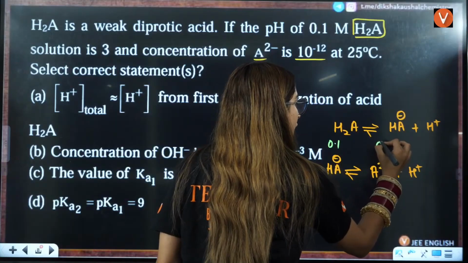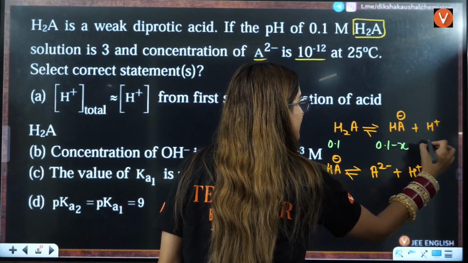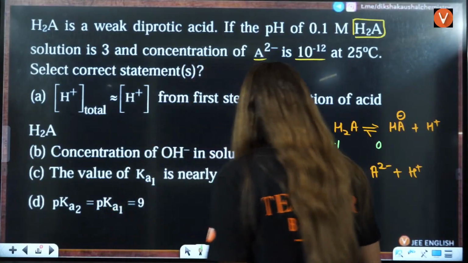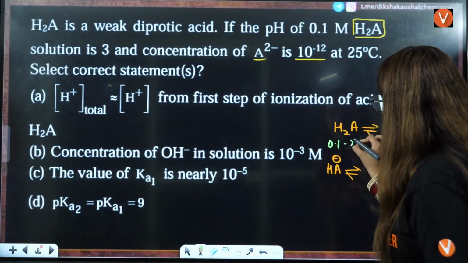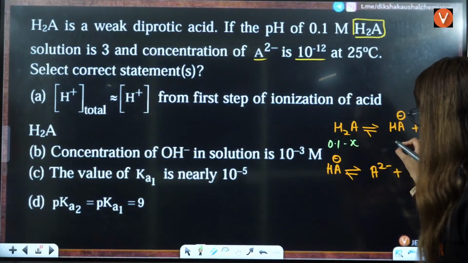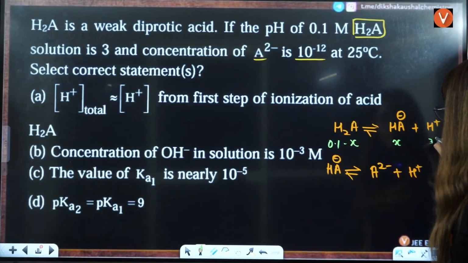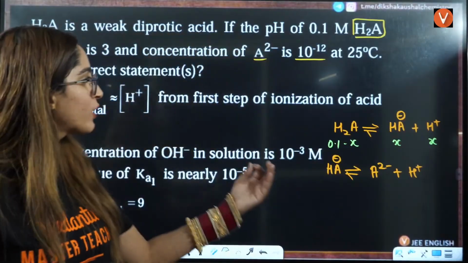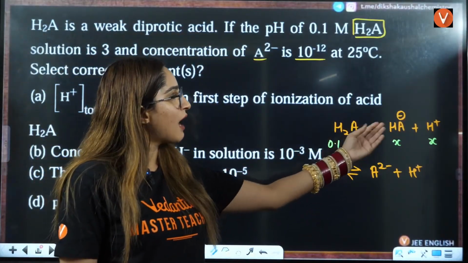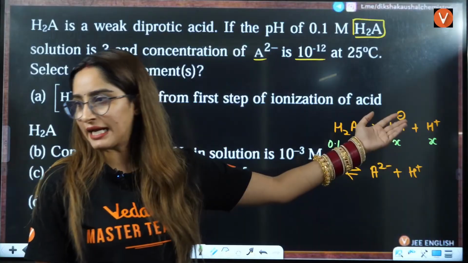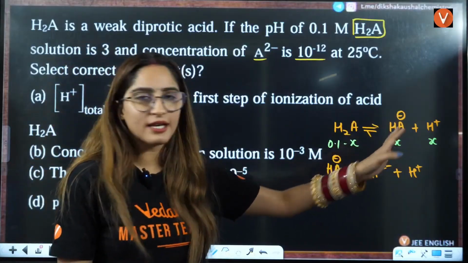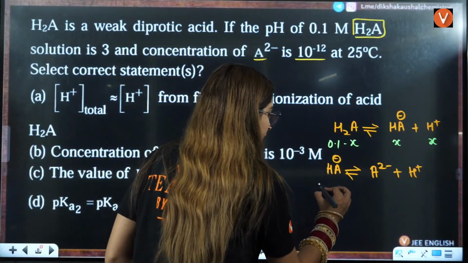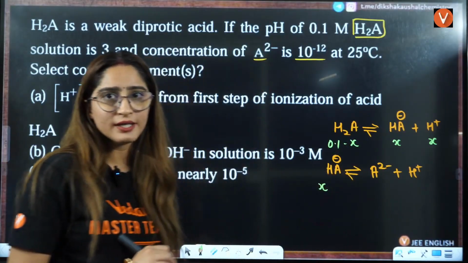So here 0.1 minus x at equilibrium, because x amount will be taken out. And here x amount is formed, here x amount is formed, right? Because if you give one H positive, you will have the same amount of HA negative, right? So that will be x and x here. Now, HA negative is nothing but x, so I'll take it as x, right?